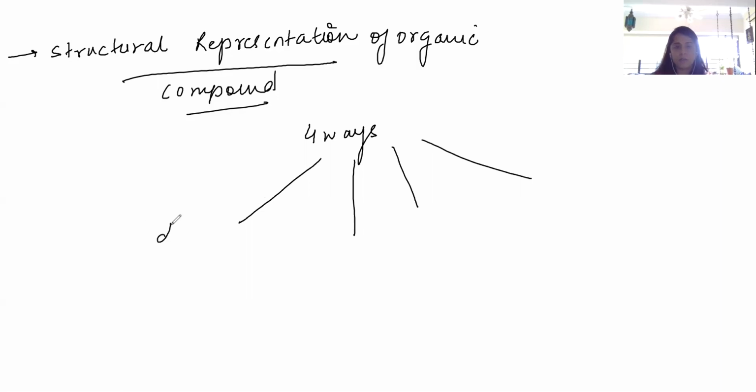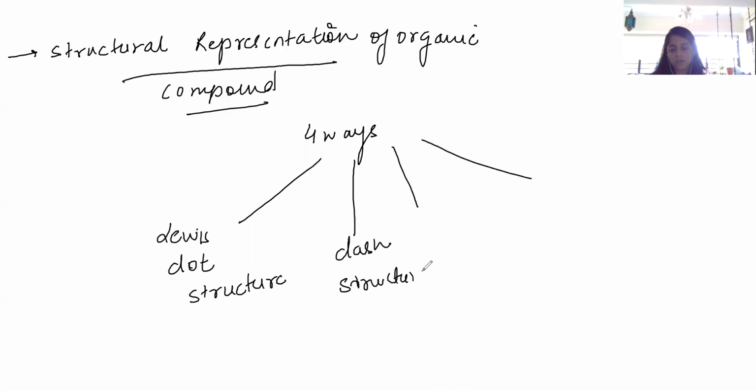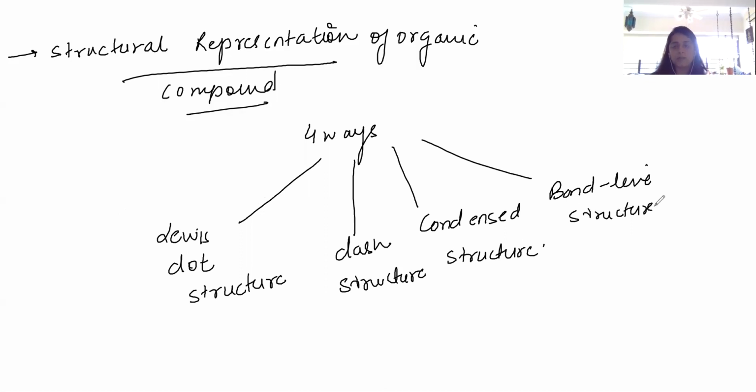One is Lewis dot structure. Second is dash structure. Third is condensed structure. And fourth is bond line structure. So we are going to discuss one by one.